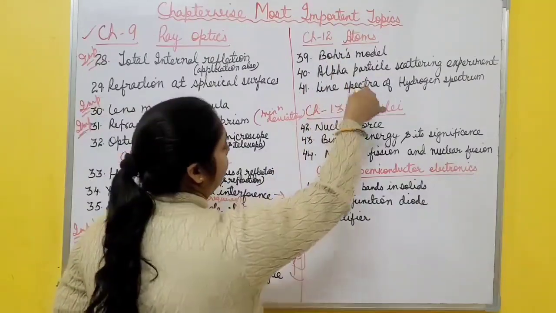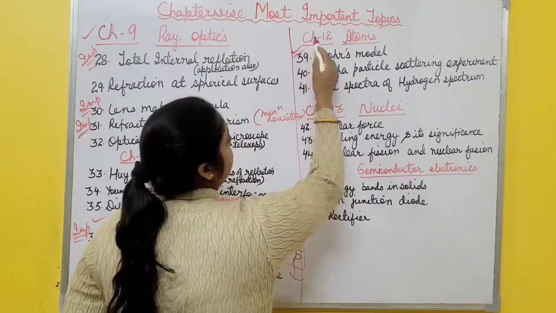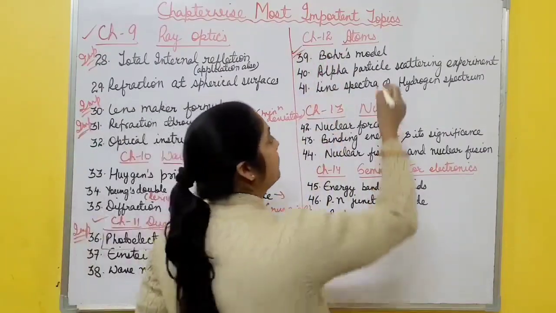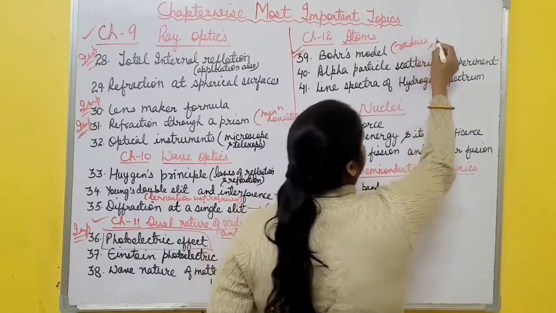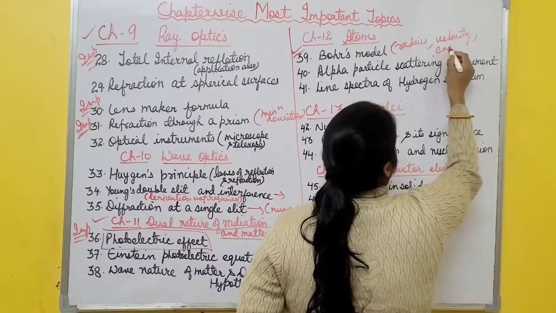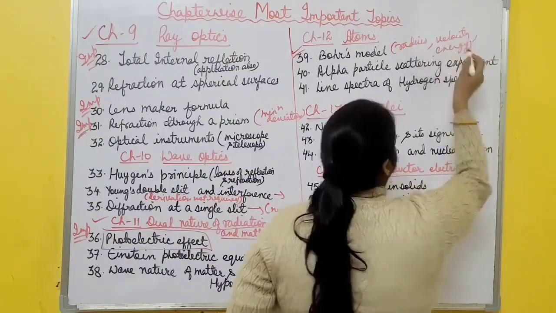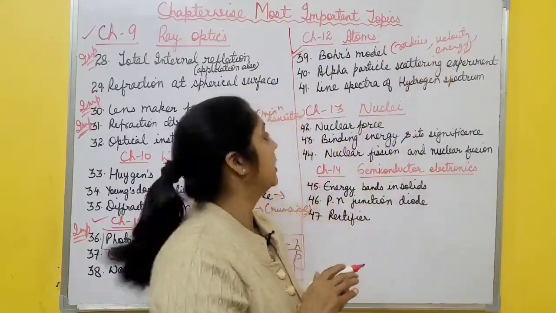Now next, atoms and nuclei. All these are theoretical chapters. In atoms also, Bohr's model is important, and using Bohr's model you have to determine the radius of the orbit. You must revise radius, then velocity of electron and total energy of electrons. So all these derivations are important. You must know the expression for radius, velocity and total energy.